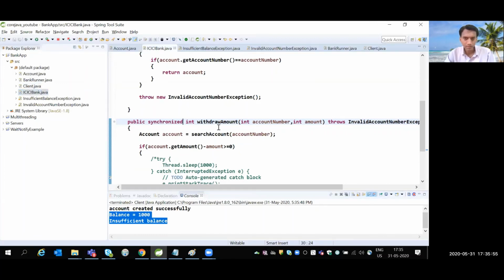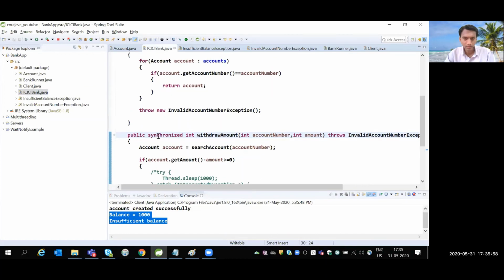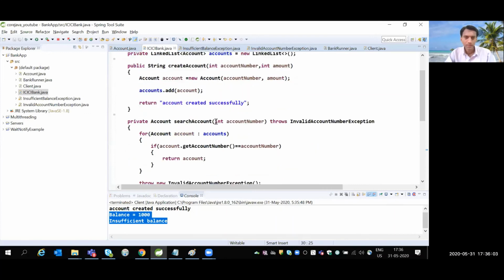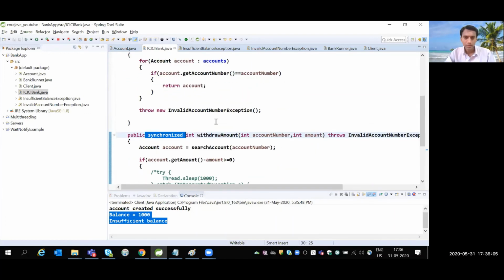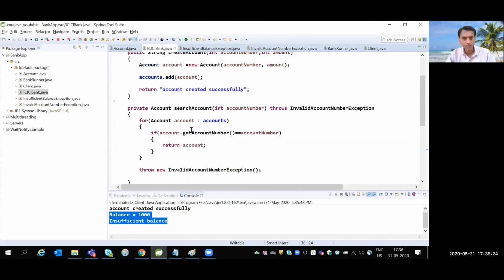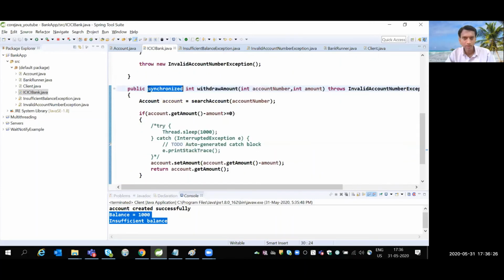Methods are never locked. Where I have written synchronized under the class ICICI Bank, that object is locked. Say one customer is withdrawing the amount from Jammu Kashmir, at that time nobody else can withdraw the amount from any other area. So this is the scenario we created. Locking the correct object is very important. In this case, instead of locking the entire object, we should lock the account object.